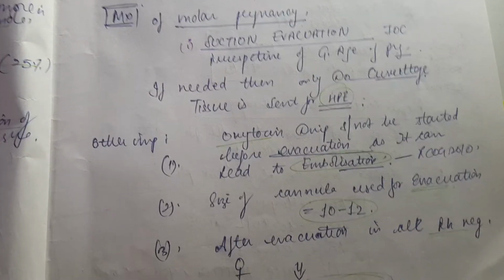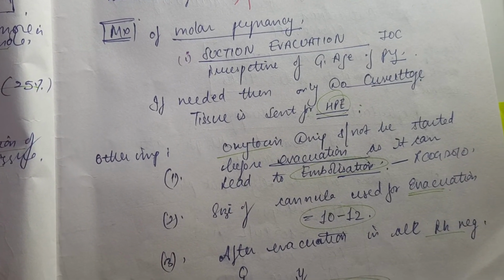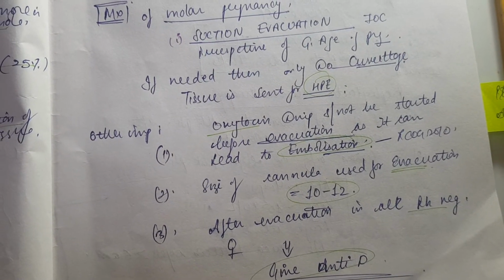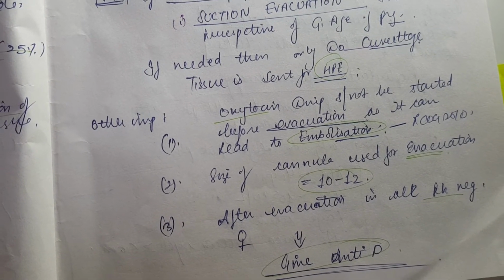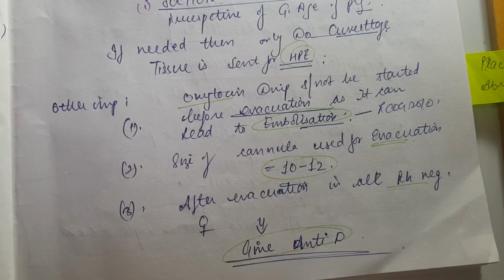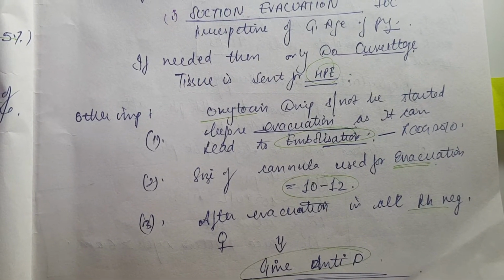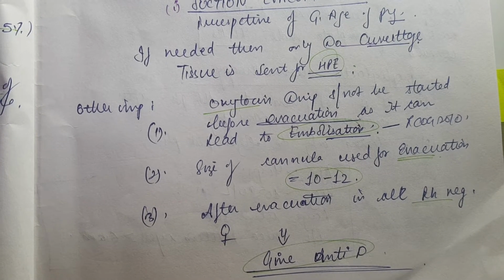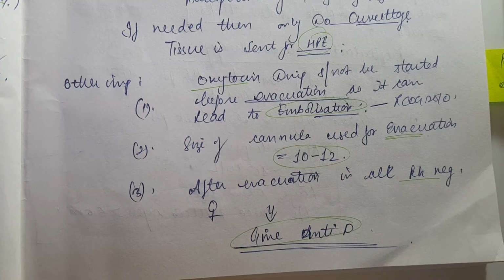The most important part is that there is some material inside which we need to wash out and take out, and therefore we'll go for suction evacuation. That's what we are going to do. And then we'll also send the tissue for HPE because we just want to know if it has any malignant potential, and we can then use that biopsy's result. We'll use the results of HPE for any further evaluation, prognosis, and all those things.